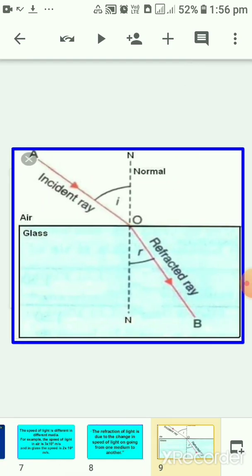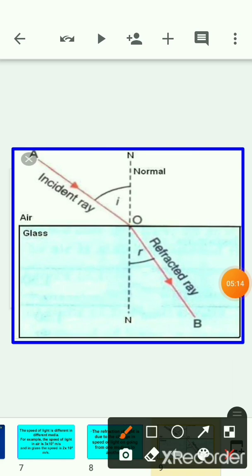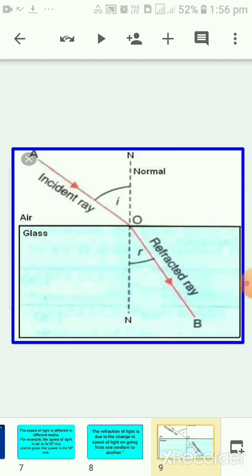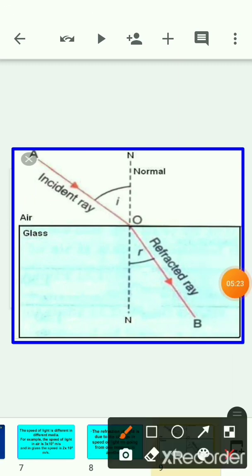Now, if refraction is taking place, how can it be shown? So I am showing this diagram here. We have the first medium, that is air. This is air, and the other medium, the second medium, is glass. So what is happening in this case? At first, the light ray AO is falling on this glass slab.